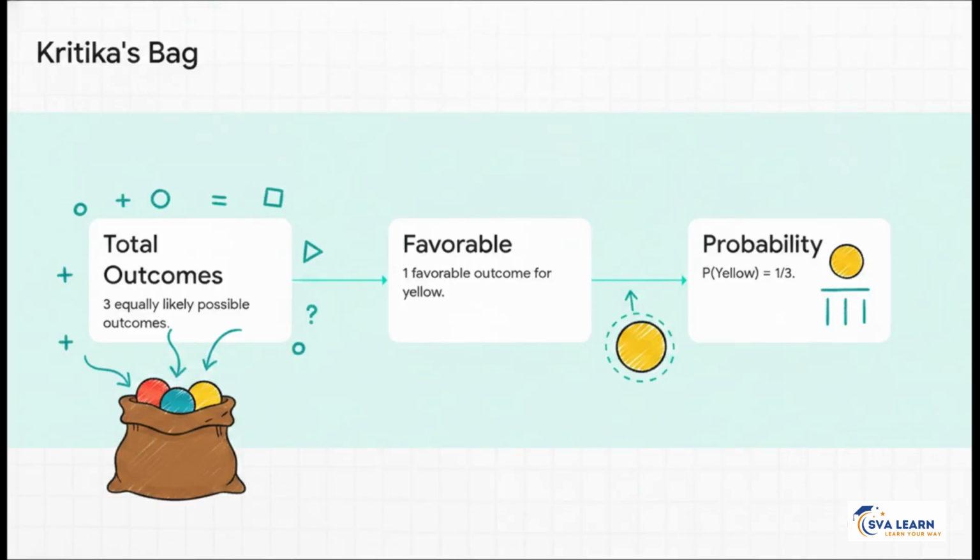Let's anchor this with a really intuitive example. Imagine Kritika has a bag, and inside there are exactly 3 balls of the exact same size, 1 red, 1 blue, and 1 yellow. She reaches in and pulls out a ball without looking. Because they're the same size, grabbing any of them is equally likely. So what's our total universe of possible outcomes? Just 3. And what is the favorable outcome for picking the yellow ball? Exactly 1. Therefore, the probability of drawing the yellow ball is 1 divided by 3, or 1/3. It's simple, elegant, and perfectly logical.